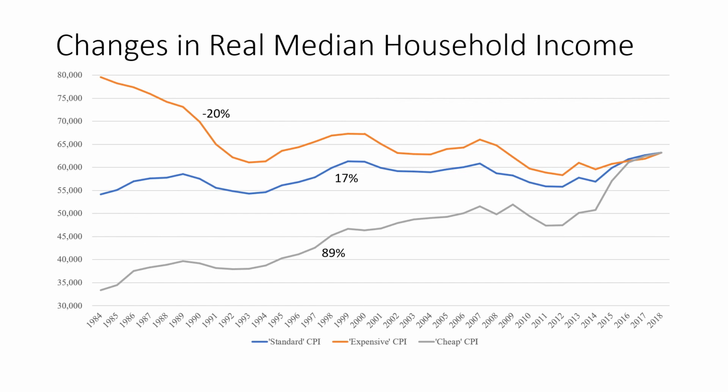So if you use something that's heavily intensive on things like technology, you might use this relatively cheap CPI here, and it would look like household income has increased significantly over time periods. If you use something where prices are increasing relatively quickly, like say medical care, you might use something like this. This is a quote-unquote expensive CPI, and it would look like real household income is actually falling.